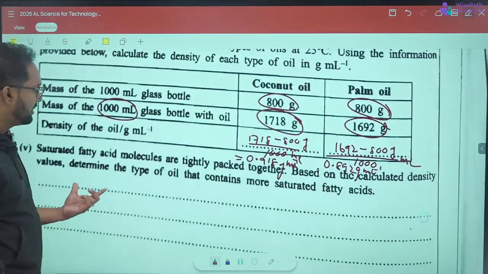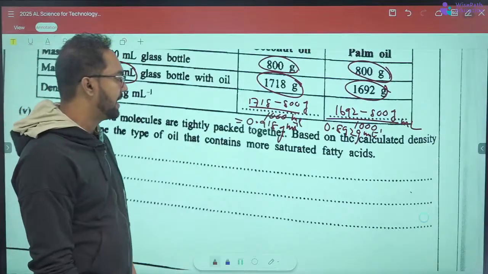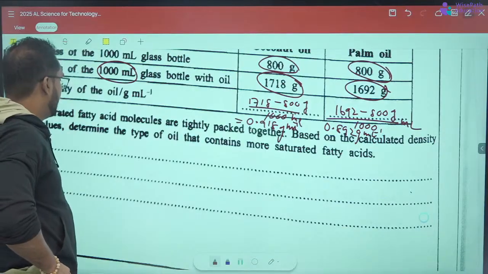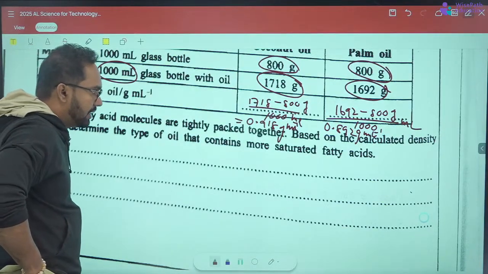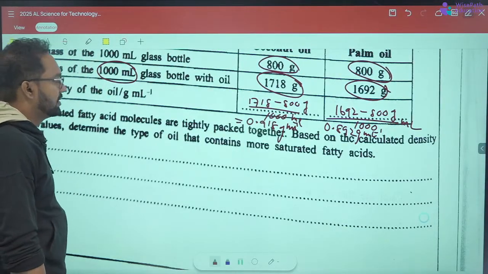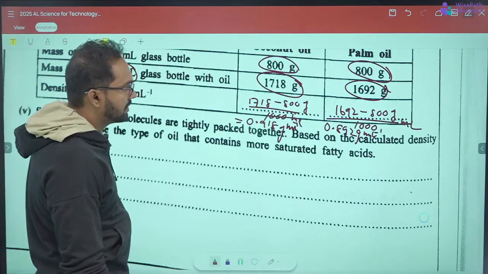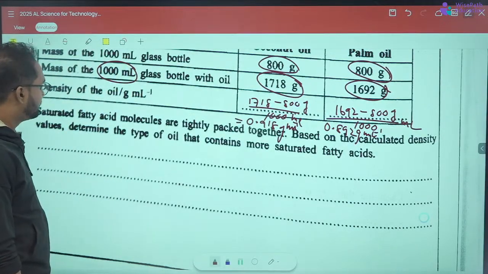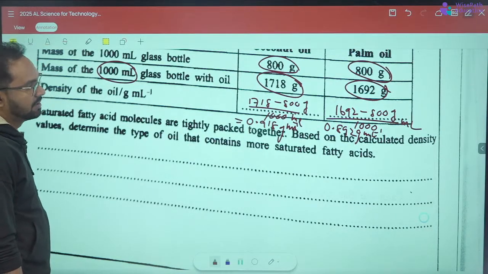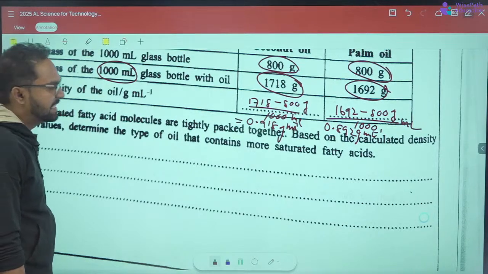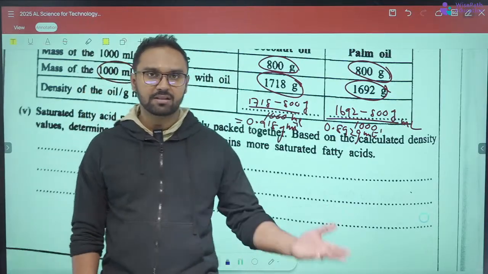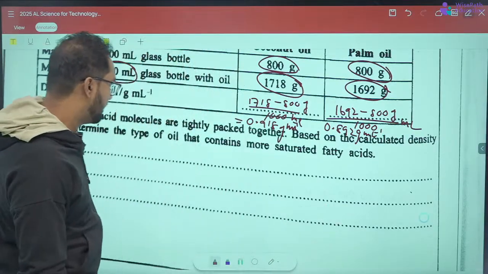Saturated fatty acid molecules are tightly packed together based on the calculated density values. Determine the type of oil that contains more saturated fatty acids. So more saturated fatty acids means more fat, right? Saturated means fat, unsaturated means oil. Remember that, we discussed it.